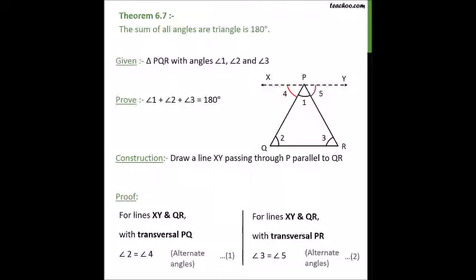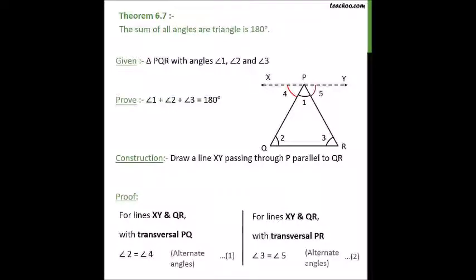So angle 1 plus angle 4 plus angle 5 is equal to 180 degrees. Let's just change their values to x. So x plus x plus x is equal to 180 degrees, which becomes 3x is equal to 180 degrees. x is equal to 180 over 3, which is 60 degrees. That means angle 1, angle 4 and angle 5, which are all equal in this situation, are all 60 degrees.